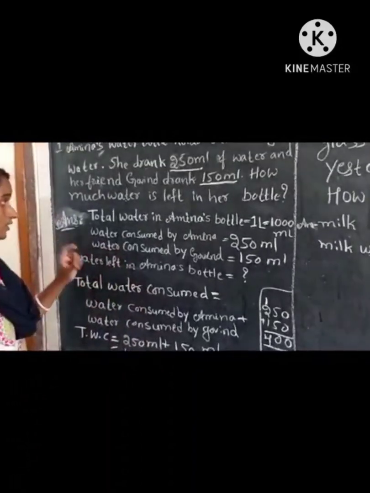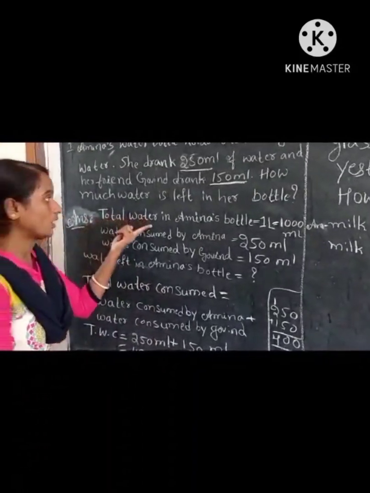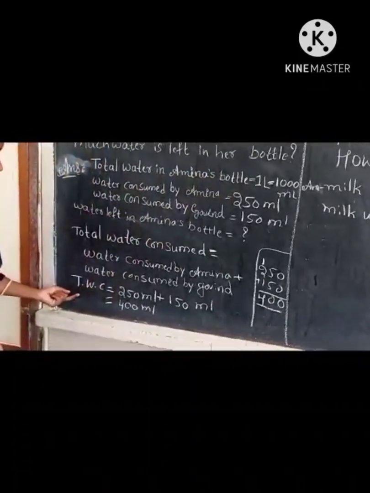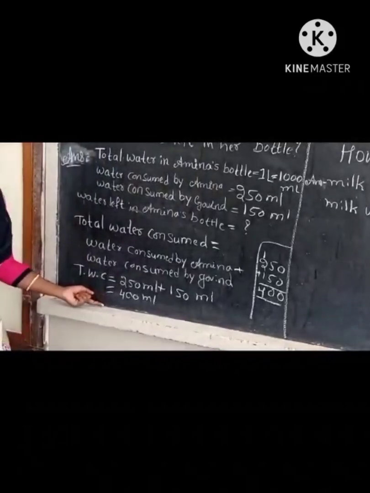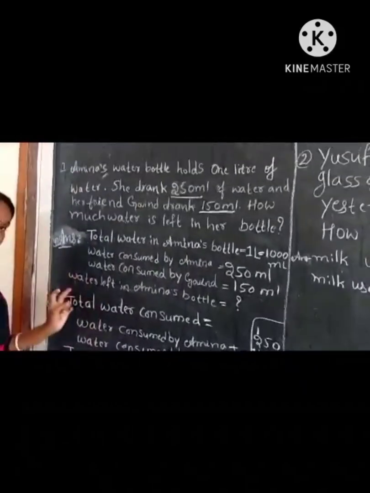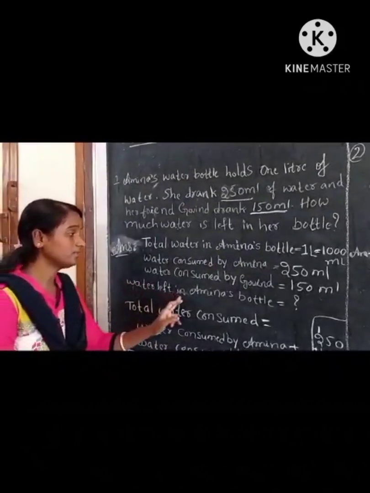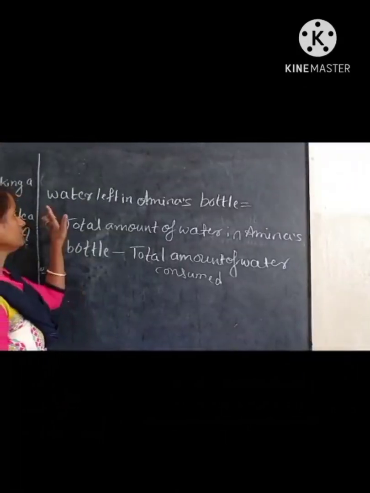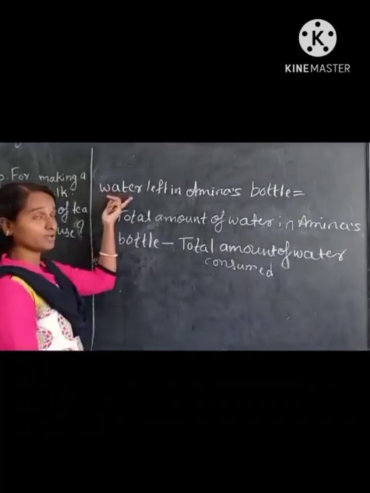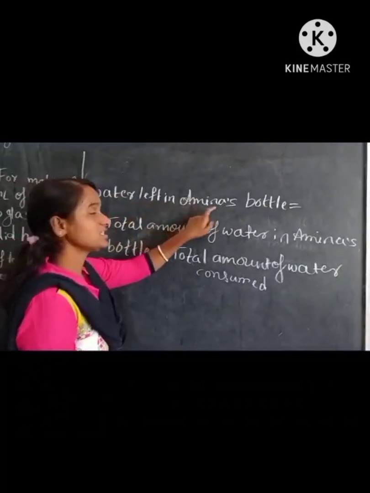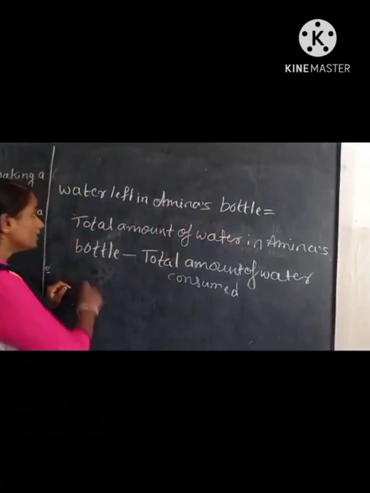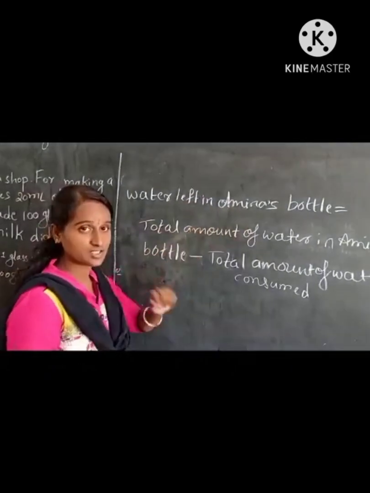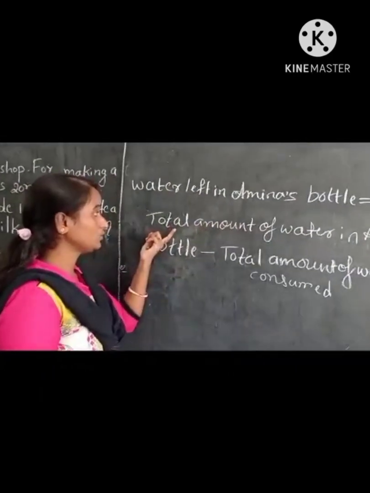So now we got to know total water in Amina's bottle and total water consumed, right? And what do we need to find out? Water left in Amina's bottle. Okay, children, now we find out water left in Amina's bottle. Okay, here to find out water left in Amina's bottle, what do we need to do?